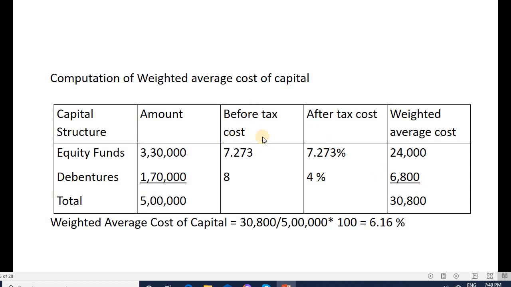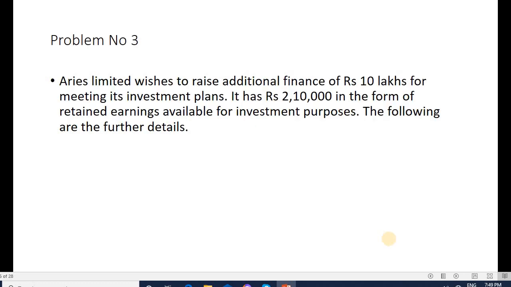I have not taken the proportion here, I have directly taken the product of amount into after tax cost. So this is 30,800. Now we need to take the proportion, that is weighted average cost of capital is 30,800 divided by 5 lakh into 100, which is 6.16%.